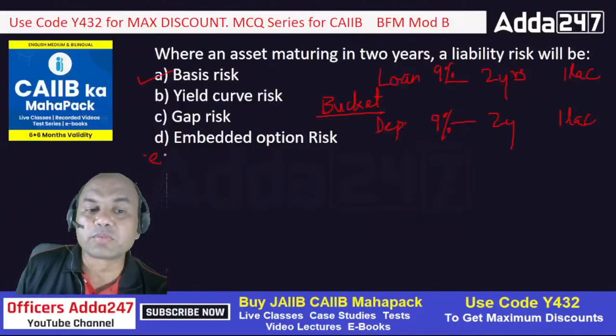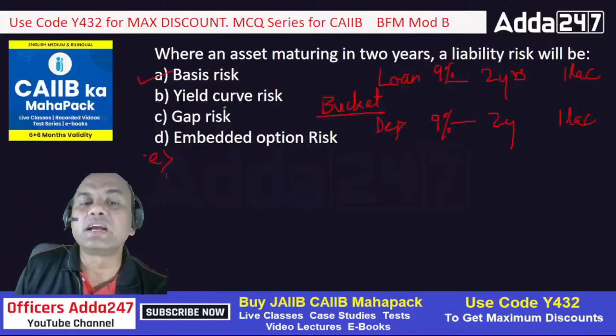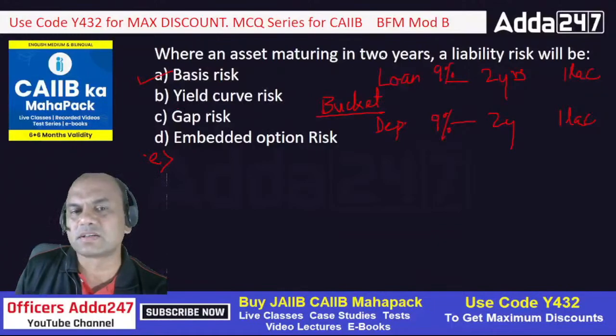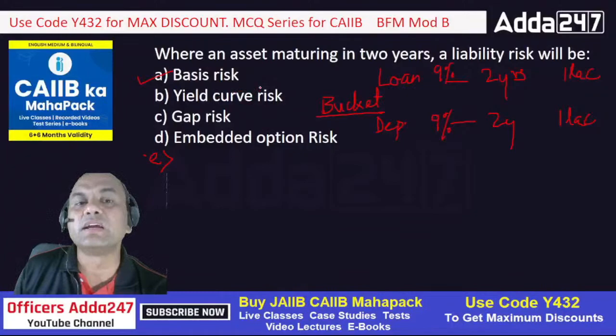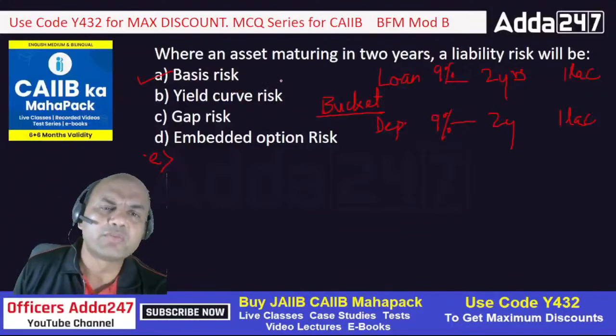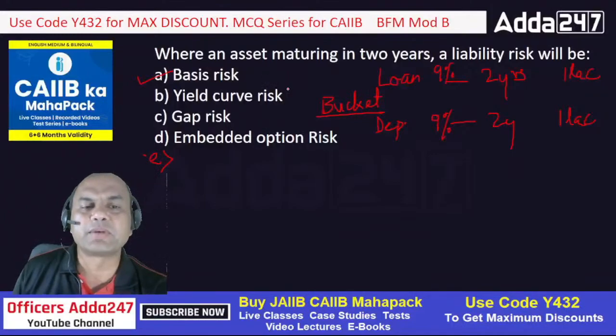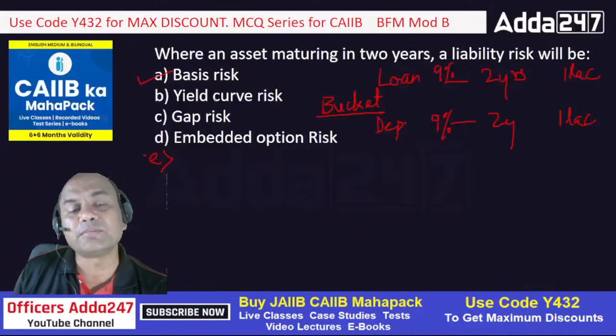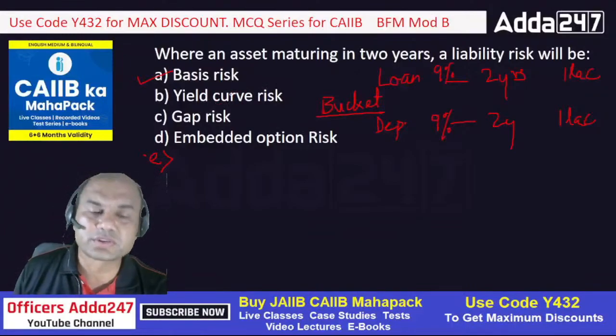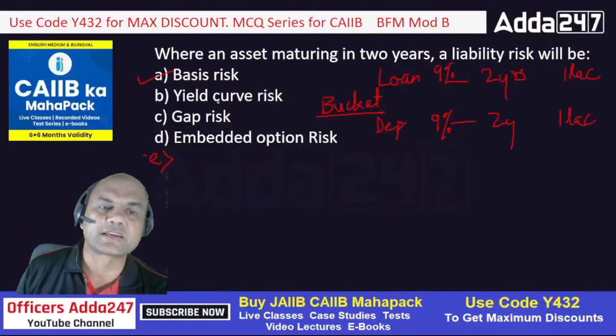Okay, I'll give you one more option over here, E, because there are 2-3 answers which I am seeing. Yield curve risk is altogether different. It has nothing to do with this problem. Yield curve means basically the yield of the various bonds which I might be having, of various maturities, of the same grading or the same rating of the bonds. So that is yield curve risk. Okay, that is the second one.